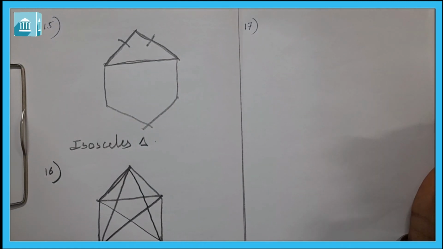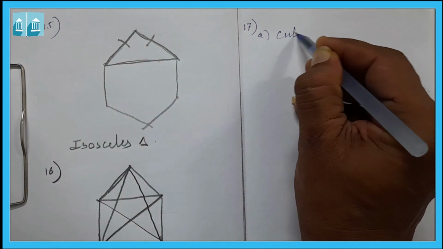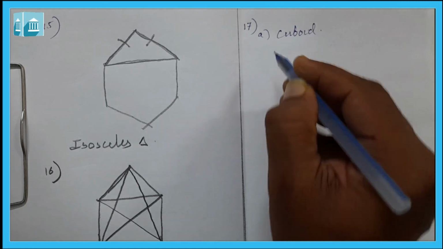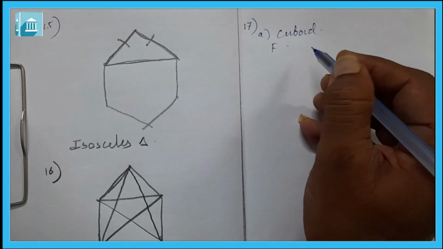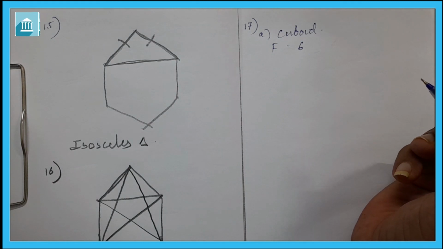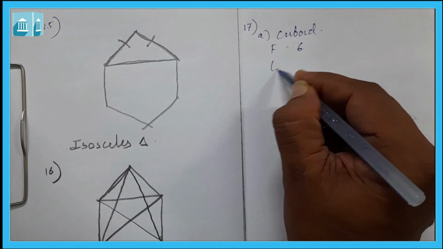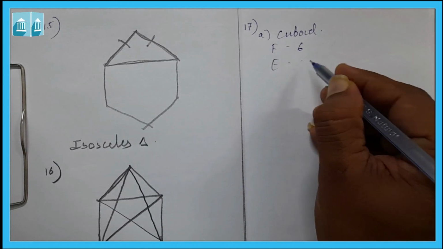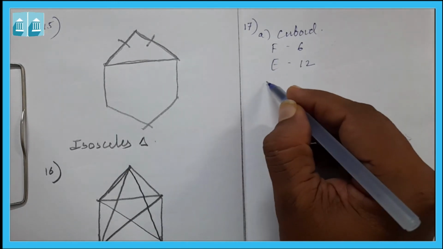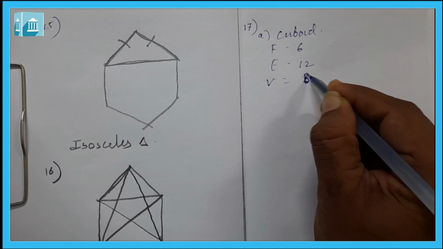Now let us see question number 17. Write the faces, edges and vertices of, first is cuboid. So the faces, we know that cuboid has 6 faces. Then edges of cuboid, it will be 12. Then the vertices will be 8 vertices.